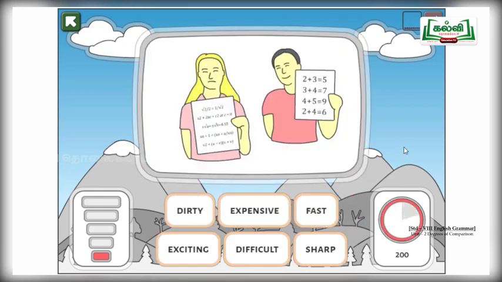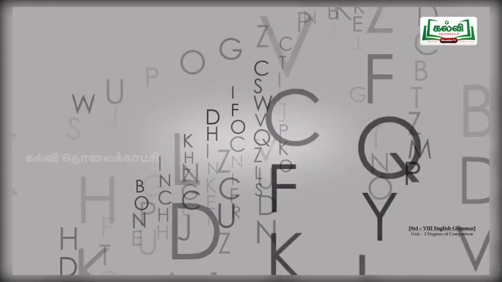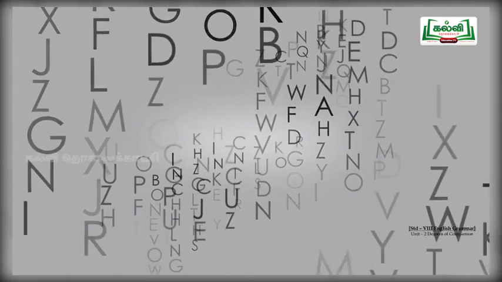Here the two persons are showing their score sheets. We have to select the suitable adjective first. Dirty, expensive, fast, exciting, difficult, sharp. See his face, he is having a smile on his face, but she is very sad. So let us go with difficult.